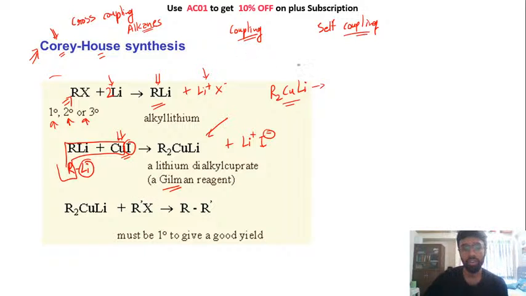And once you have created this, now you can react this R2CuLi with any RX to create R dash. The only thing which is important is the R dash X that we are using here must be a 1 degree, ठीक है, should be a 1 degree alkane.